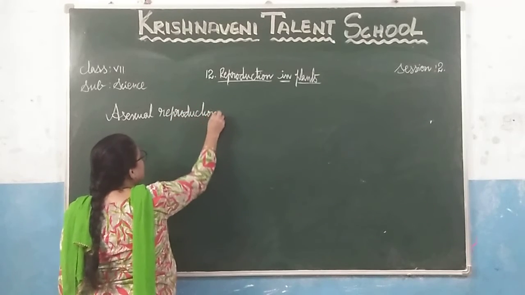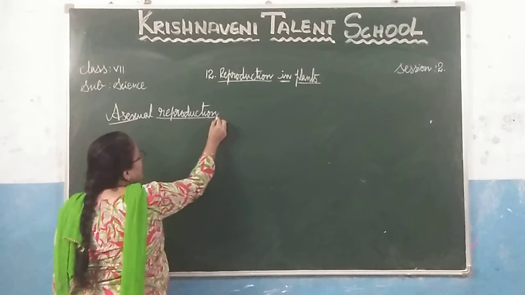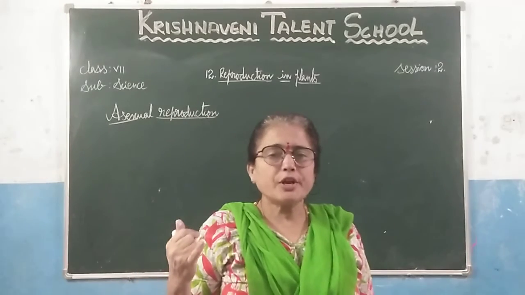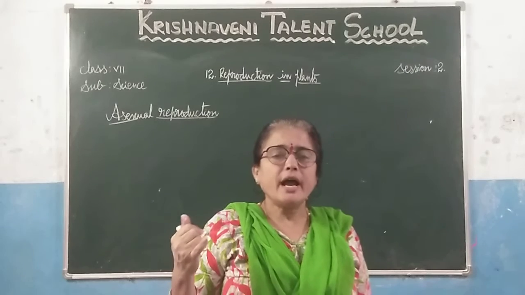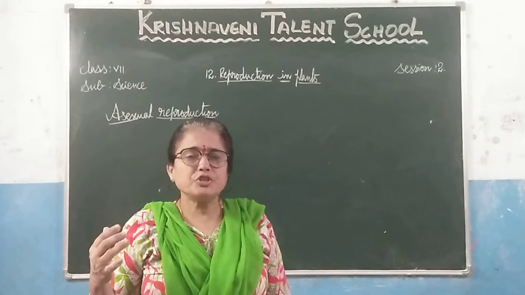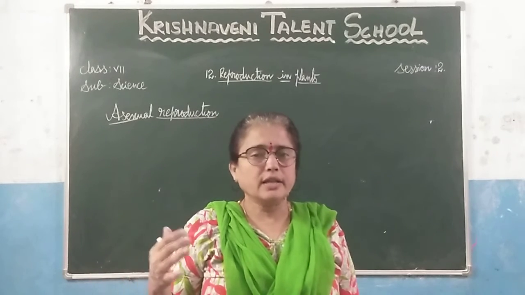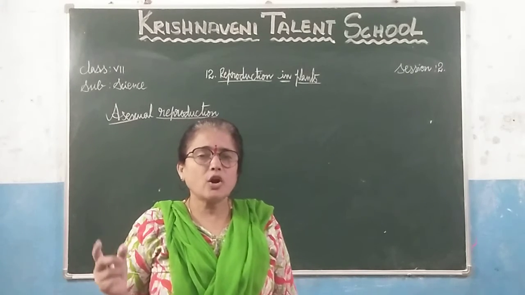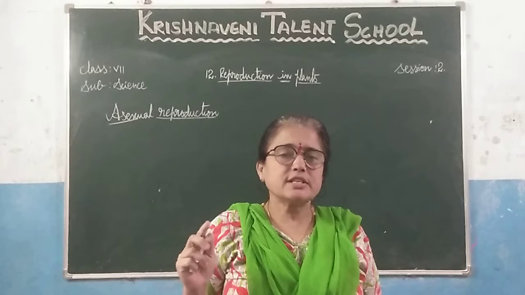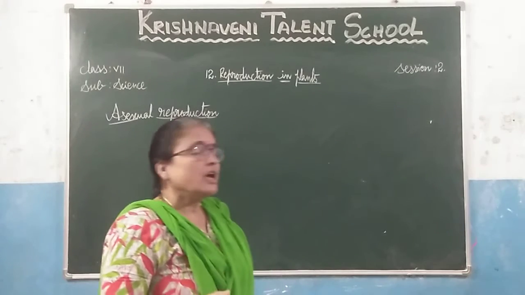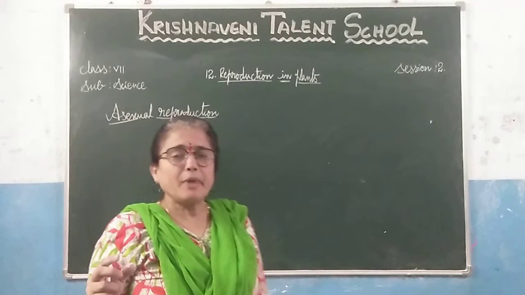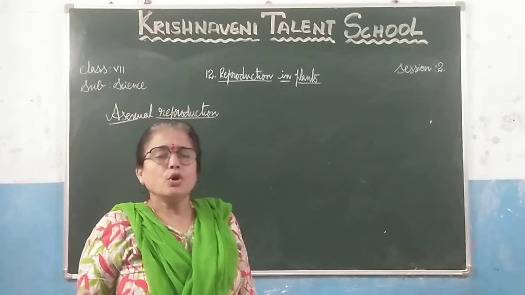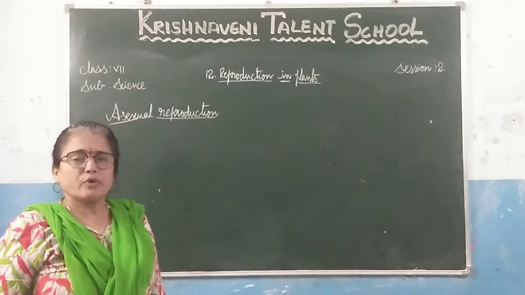In plants we can observe three types of propagation. One is sexual reproduction, which takes place by the flower. In asexual reproduction, only the vegetative parts are involved and there is no fusion between male and female parts. The next one is vegetative propagation, where only plant parts are involved in the propagation. Today we are going to learn about asexual reproduction.